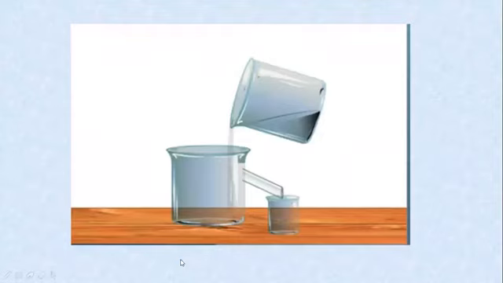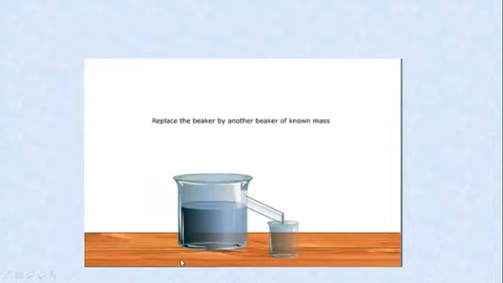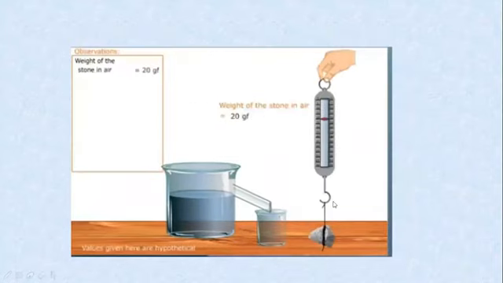Pour some liquid in the Eureka can. Then replace the beaker by another beaker of known mass. Here we should know the mass of the beaker. Now tie a stone with a thread and tie it with the hook of the spring balance. What is the weight of the stone in air? It is 20 gram force.